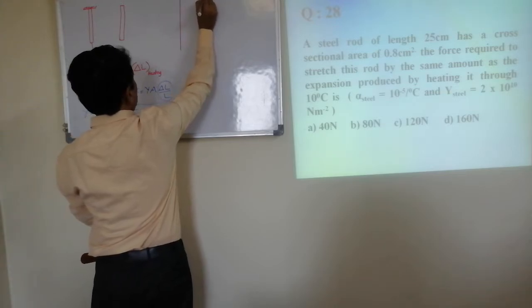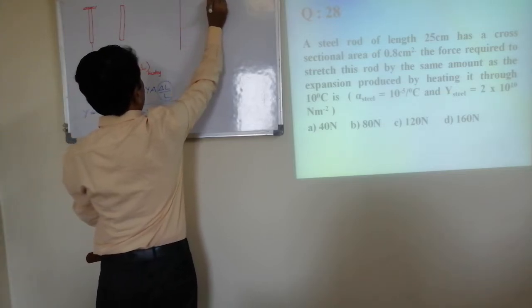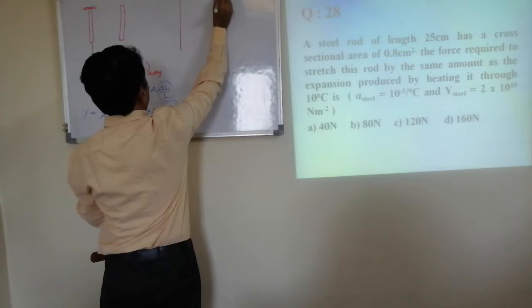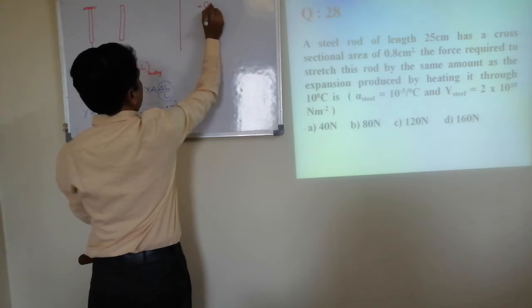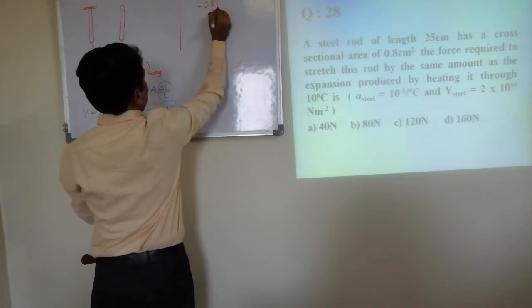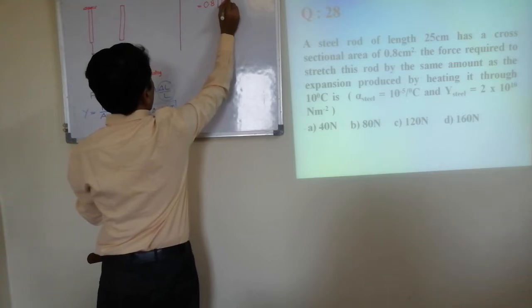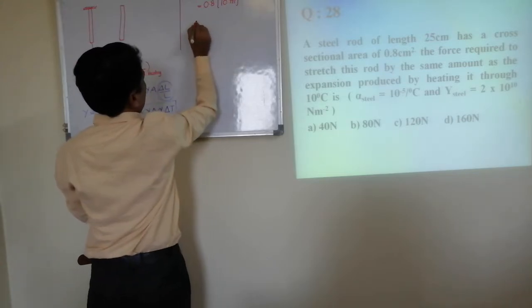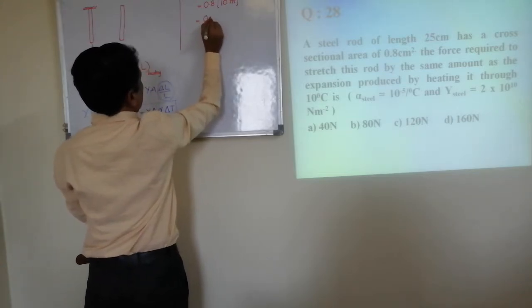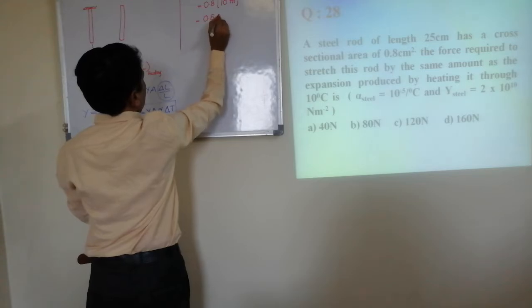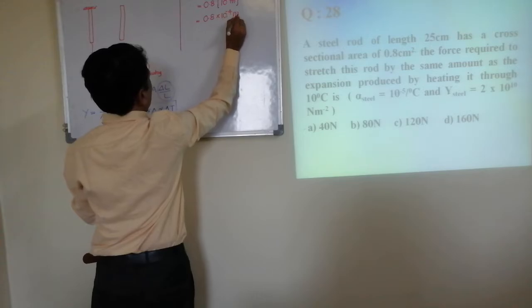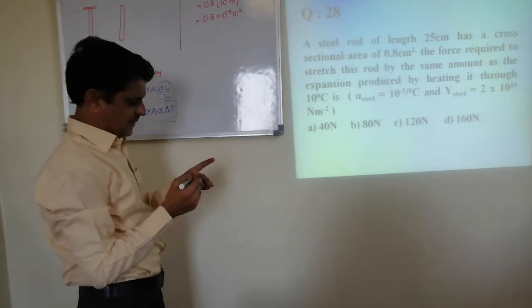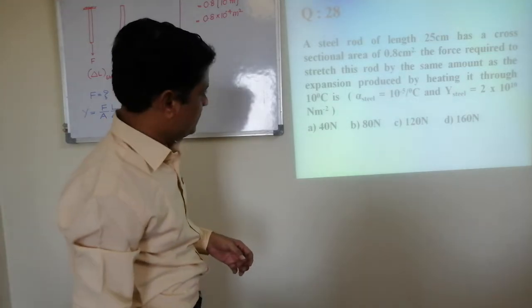A is equal to 0.8 centimeter square, or 0.8, centi means 10 to the power minus 2 meter, whole square, or 0.8 into 10 to the power minus 4 meter square. Now you can do easily.